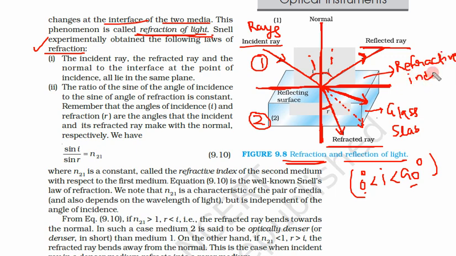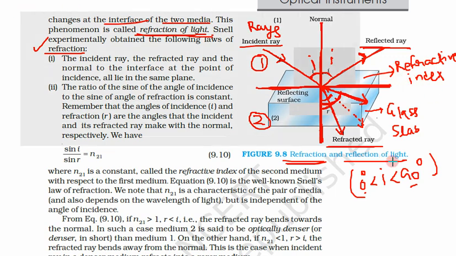So if the initial angle was I, will the new angle be smaller than the initial angle or will it be larger? That completely depends on the material property which is called the refractive index of the material.